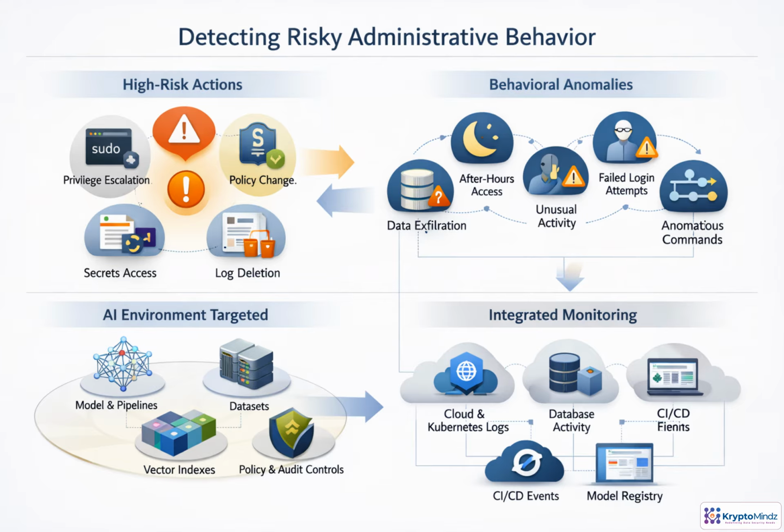Risky administration is not limited to someone running sudo. In AI systems, a privileged action can change a model, poison a pipeline, expose embeddings, or weaken audit controls. Detection should combine two lenses: known dangerous actions, such as policy changes, secret access, exports, and log deletion, and behavior that deviates from normal, such as after-hours access or unusual command sequences. Correlate signals across cloud, Kubernetes, database, CI/CD, and model registry logs, then prioritize by impact.